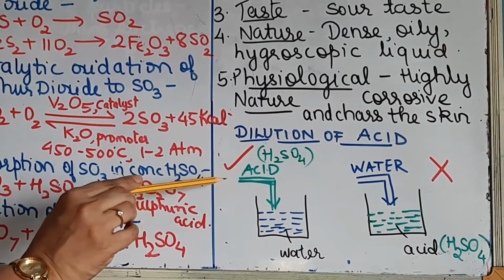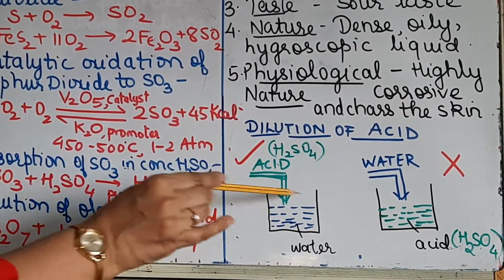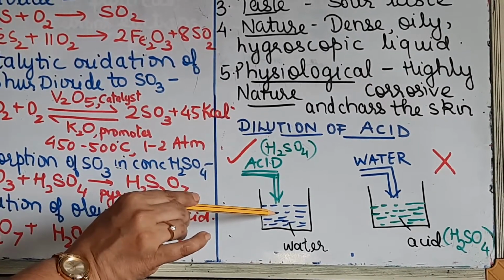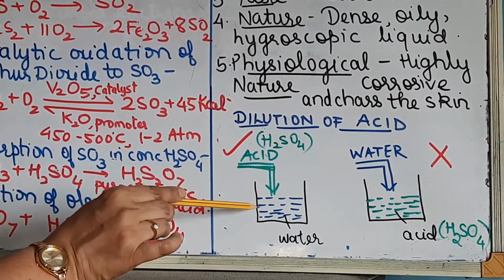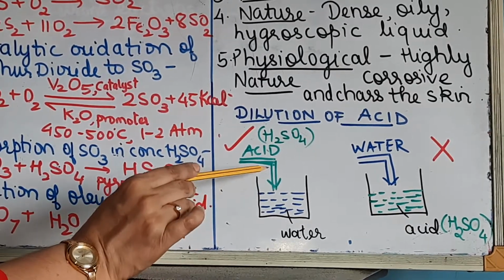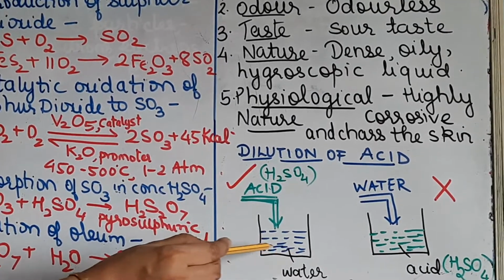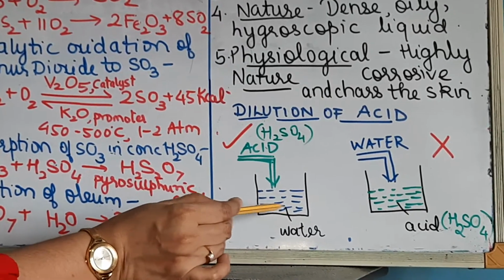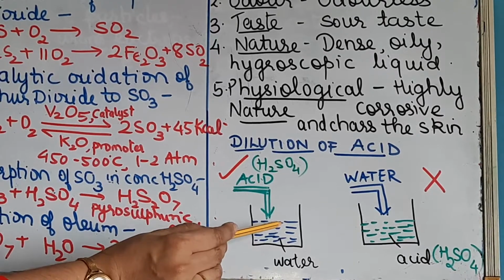Now when you add acid to water, water is in a larger quantity. The moment you add acid to water, it is again an exothermic reaction, but acid being heavier, it will try to settle down. Whatever heat is generated because of the reaction between the acid and water gets dissipated in the water itself. Dissipated meaning distributed. So it will minimize the spurting out of the acid.